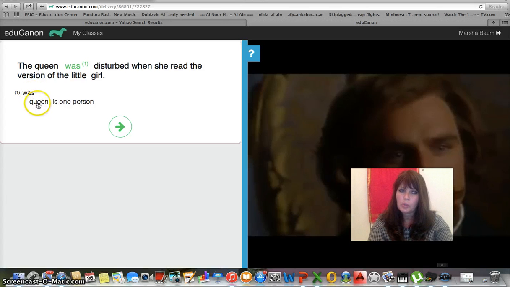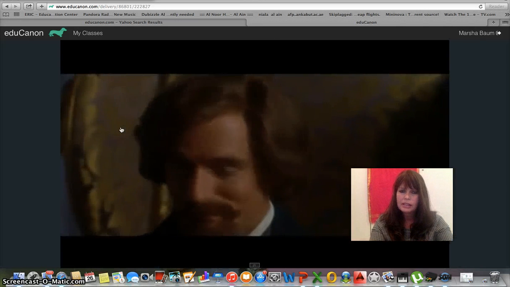And where it says queen is one person, that's our reason. The reason why this is was is because we have queen as the subject, and queen is only one person. So we need to use the word was. Then to get us started again, back to the movie, we'll click on this green arrow, and it'll take us back to the movie.